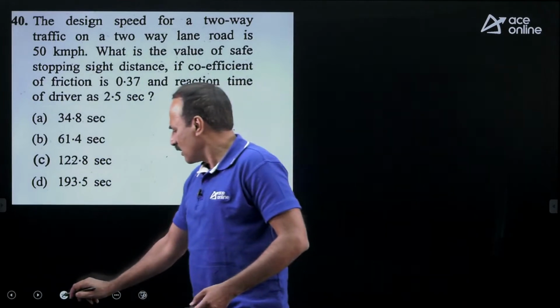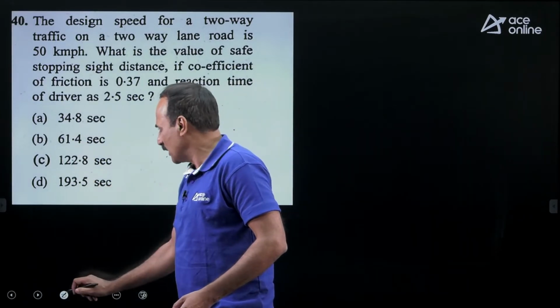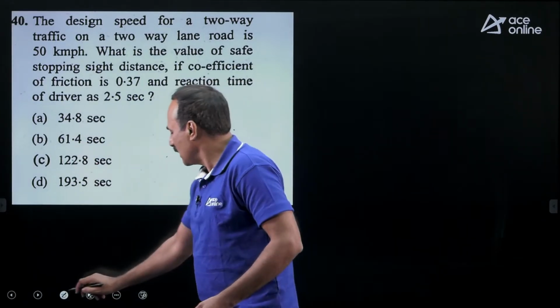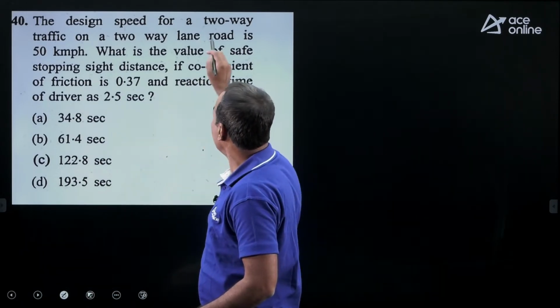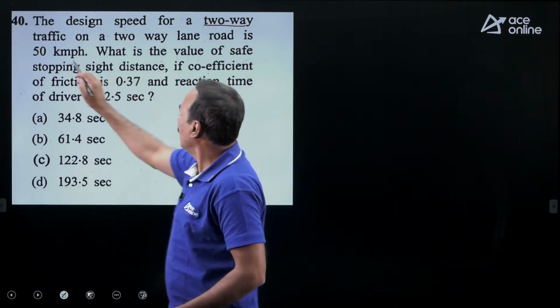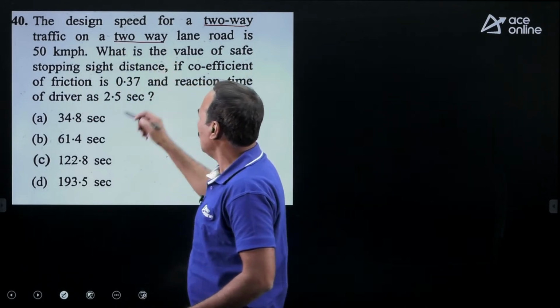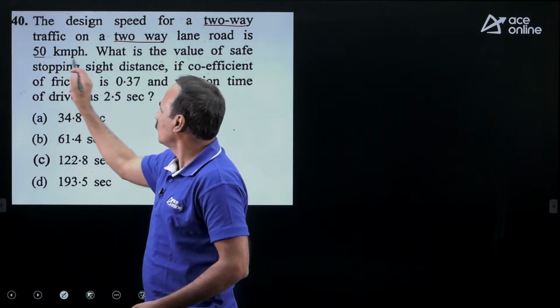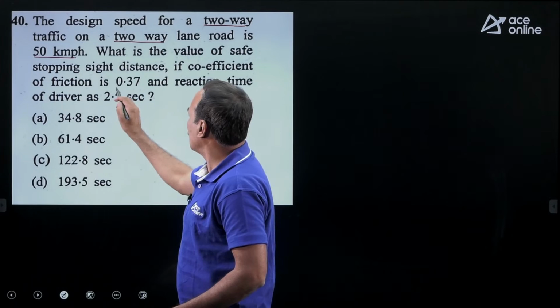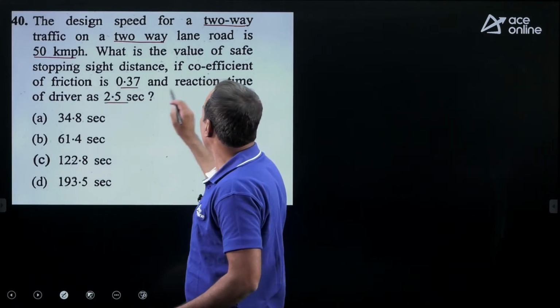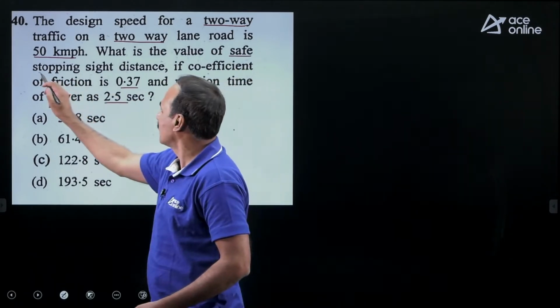In transportation, all regular theory questions came except this one. In this case, they are asking you the stopping sight distance. A two-way, two-lane road is given, and the design speed is given to us as 50 km/h. The friction is given, the reaction time is given. They are asking you the safe SSD.